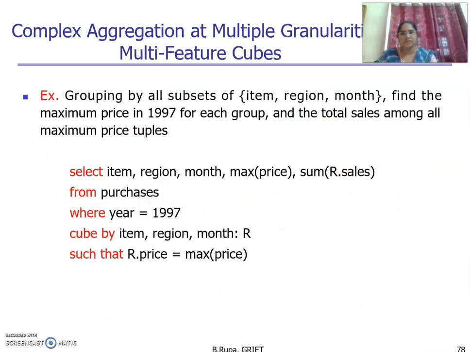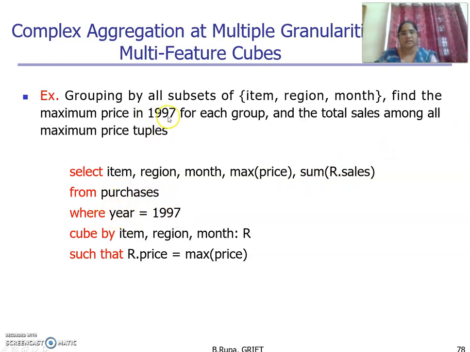The next method is complex aggregation at multiple granularities. By using this, we can take an example as grouping by all subsets of the dimensions item, region, month, and find the maximum price in 1997 for each group and the total sales among all maximum price tuples. Here we need to find the aggregation of data at all levels of granularity. Select item, region, month, and calculate the maximum price and sum of the sales from the purchases table where year is equal to 1997.